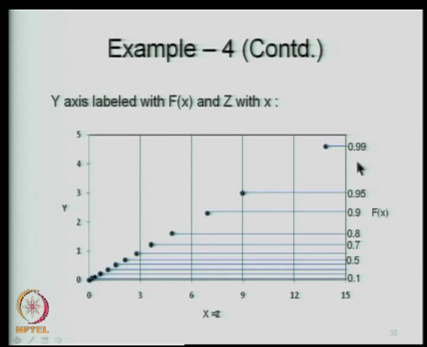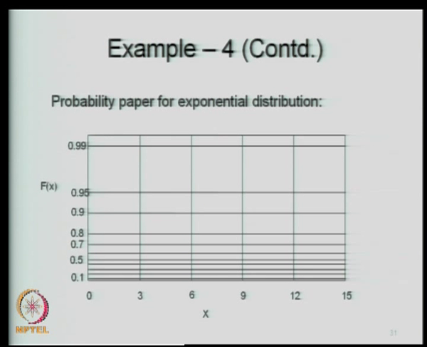So, I will get 0.99, 0.95, etcetera like this, and then we draw the lines here corresponding to these and get the probability scale. So, now you get rid of y, get rid of z, retain x, retain f of x, that is it, and that gives you a probability paper. It will appear like this.